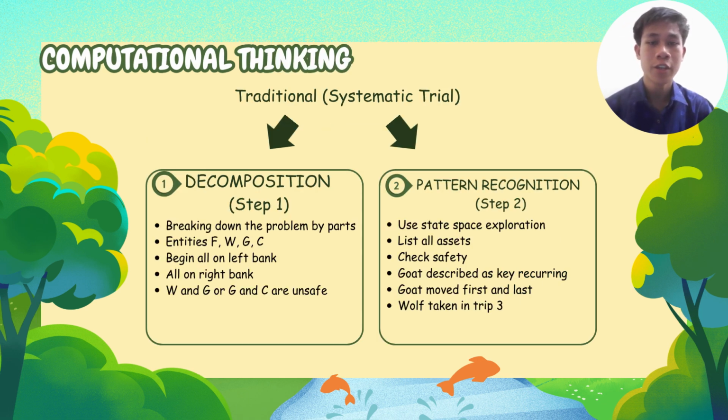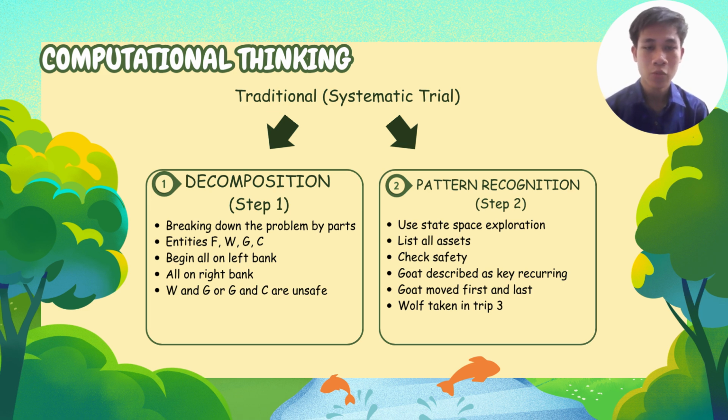In solution 1, which is traditional, I use a systematic trial, applying step 1 and step 2 using computational thinking with decomposition and pattern recognition. In step 1, I break down the problem into parts and assume that the farmer, wolf, goat, and cabbage, with the entities F, W, G, and C, begin all on the left bank and end all on the right bank. W and G, or G and C, are unsafe, which we call the dangerous pairs.